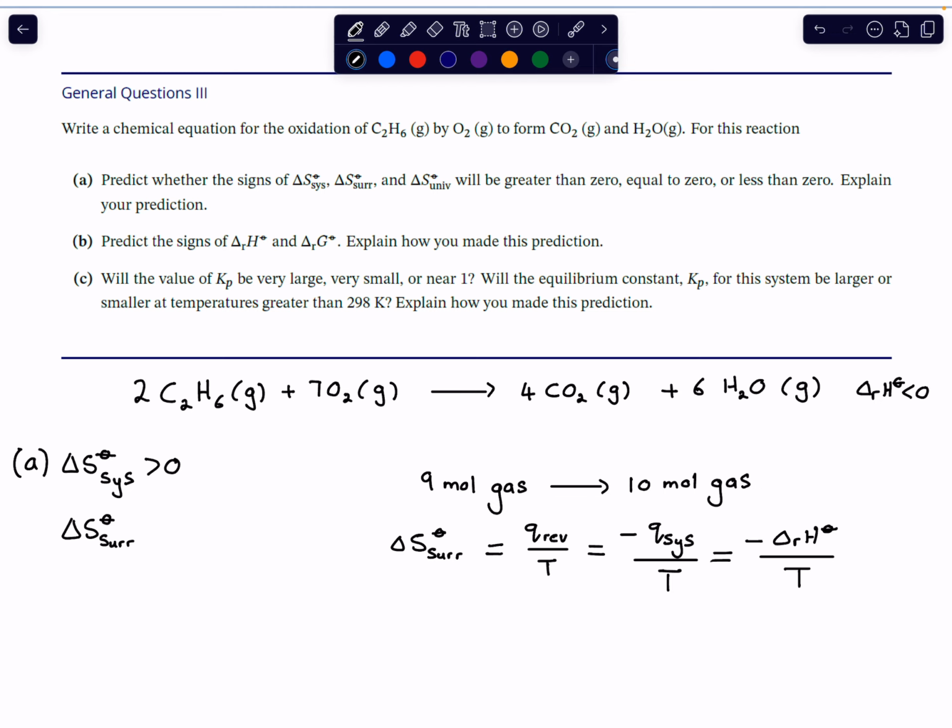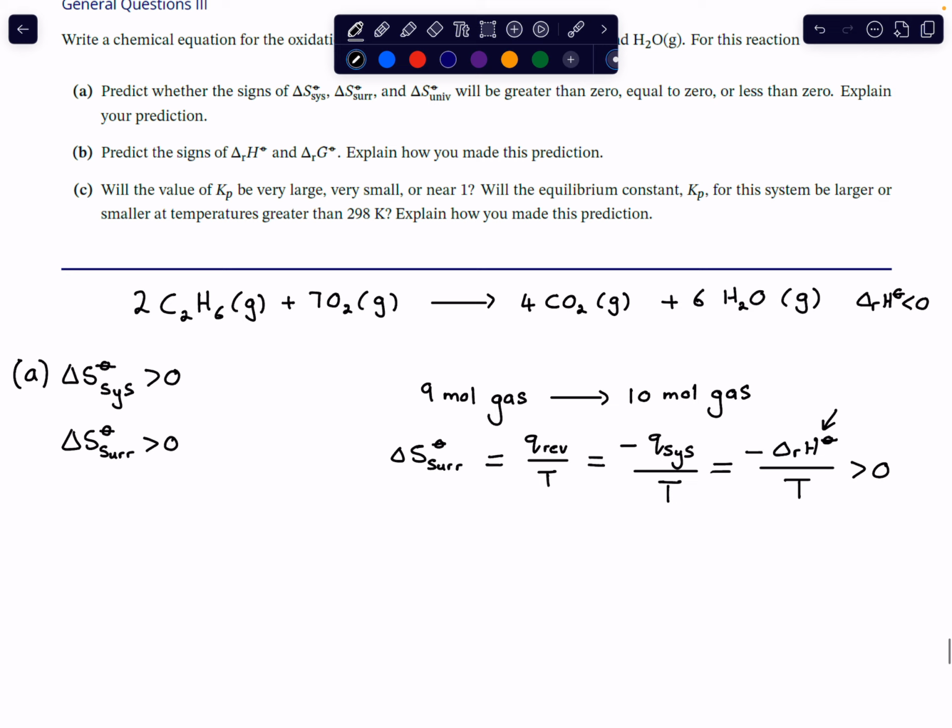So that means heat will be released. The enthalpy of a combustion reaction is always negative. It's a burning, it's a fire, you can think of it. So heat will always be released during a combustion reaction. If that is negative, meaning this here is a negative quantity, it makes it minus minus, and therefore the overall entropy change of the surroundings will be a positive quantity. Because the value that you put in there is negative, and we have to take the negative of that negative quantity, which makes it positive.